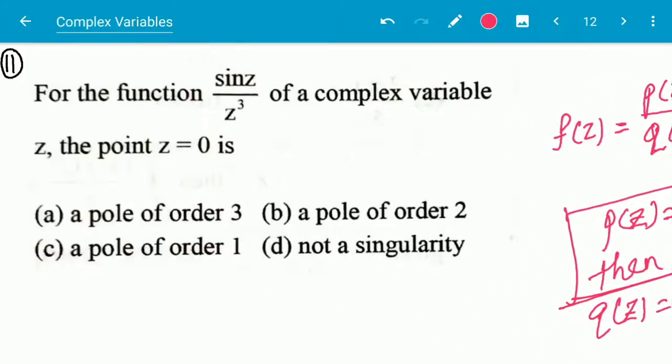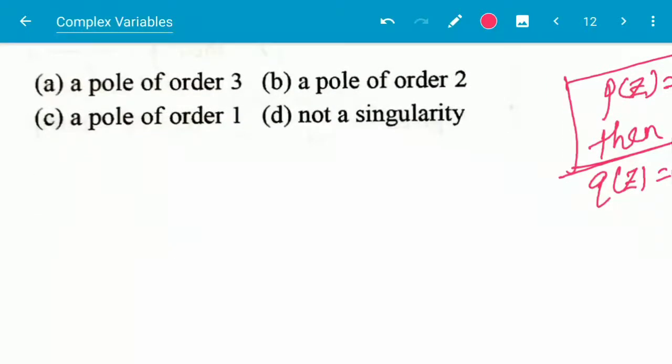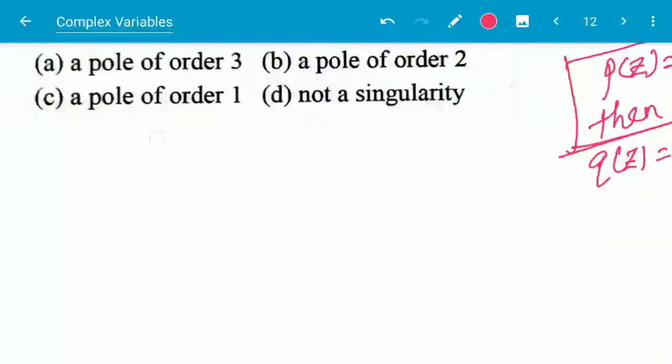So here, if z is equal to 0 is not a zero, then that is a pole of order 3. But here if we put z is equal to 0, this is a pole and also a zero. So we have to expand the sin z to its series values. What will be the expansion? Laurent series. We have to make the Laurent series.